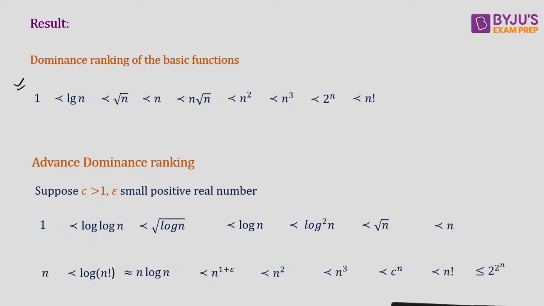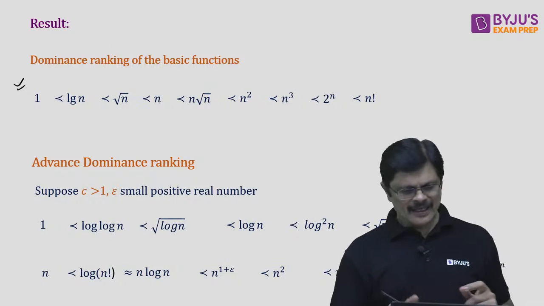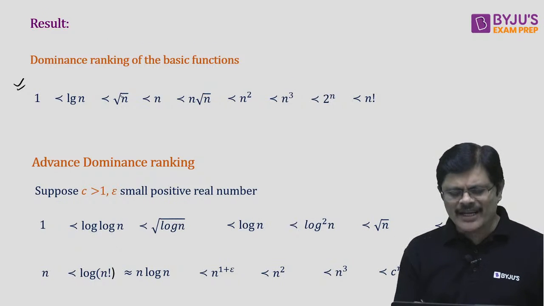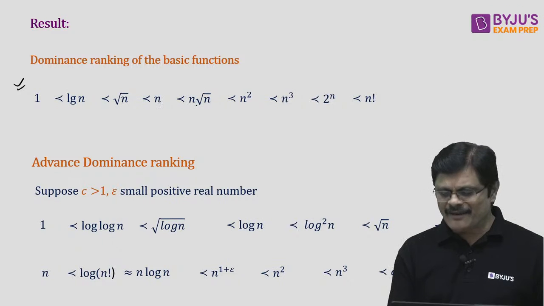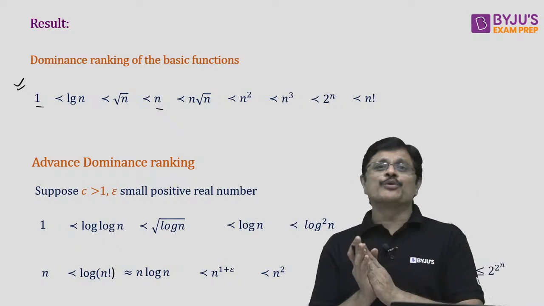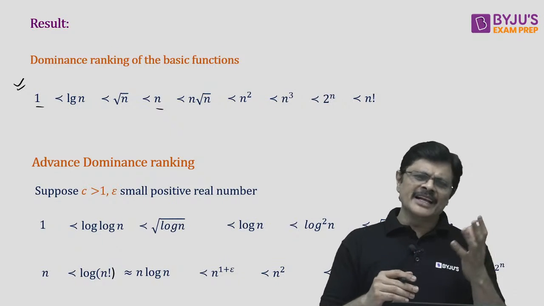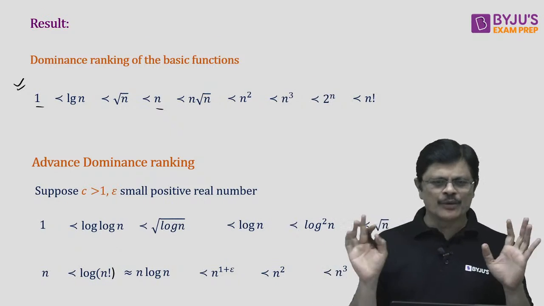Hope you can see the entire dominance ranking. Now look here. 1 is asymptotically smaller than log n, which is asymptotically smaller than root n, which is smaller than n. Between 1 and n, we can have log n, followed by root n. Log power anything will be smaller than n power anything. That you need to understand.